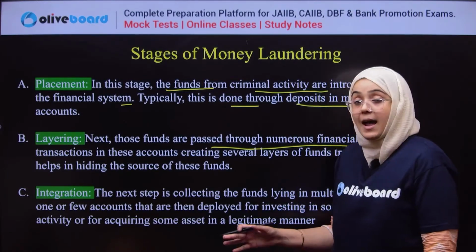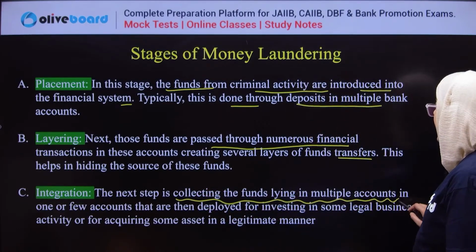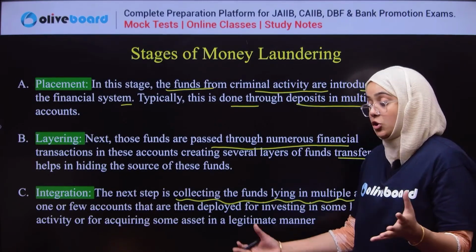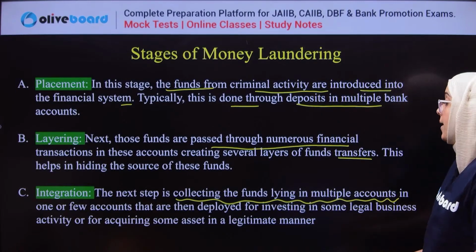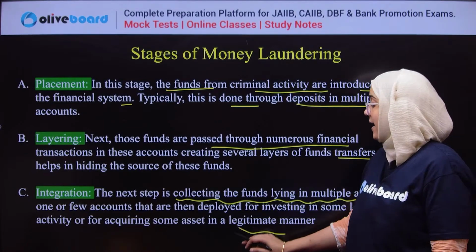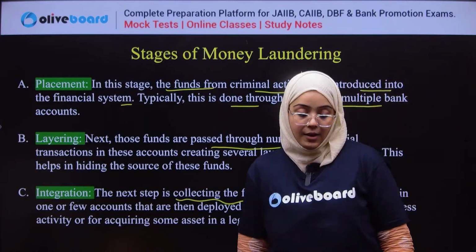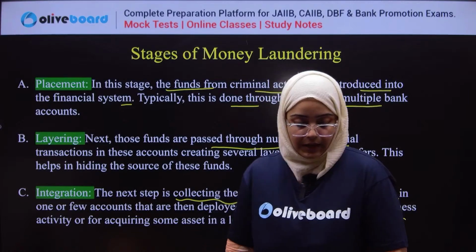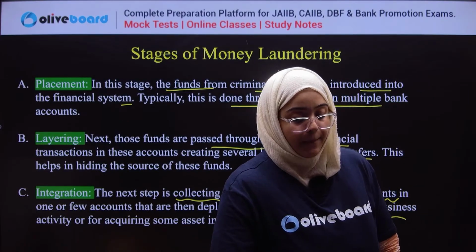Now the third thing, the last step, is integration. The last step is collecting these funds lying in multiple accounts, which you have laid down in different accounts. You are integrating these funds, and then these funds are used to deploy or invest into some legal business activity or to acquire some asset in a legitimate manner. This is the whole process of money laundering. Simple, easy, everyone? Yes or no? Very easy. These are the stages of money laundering.